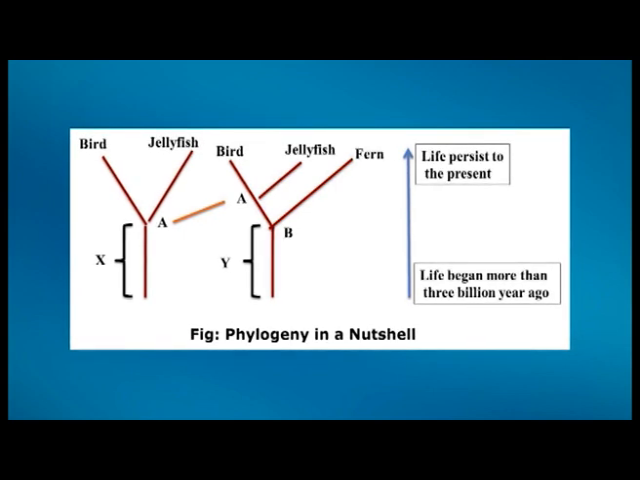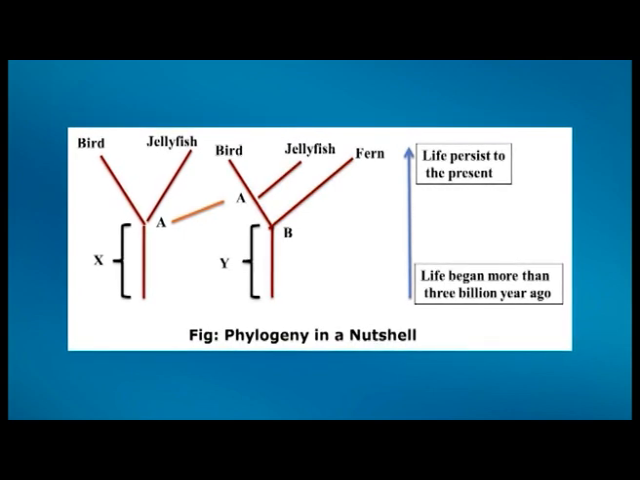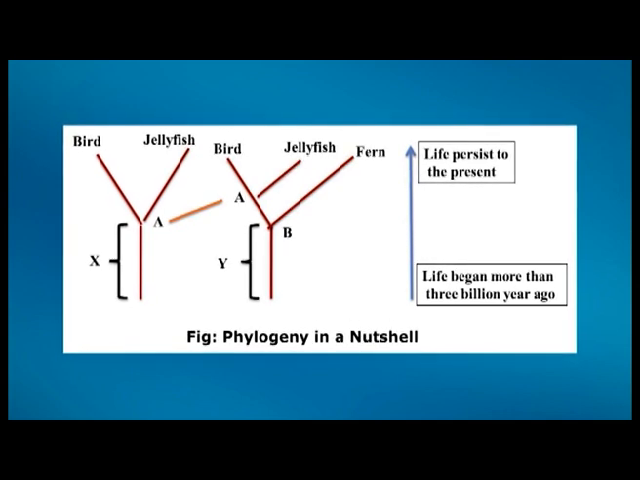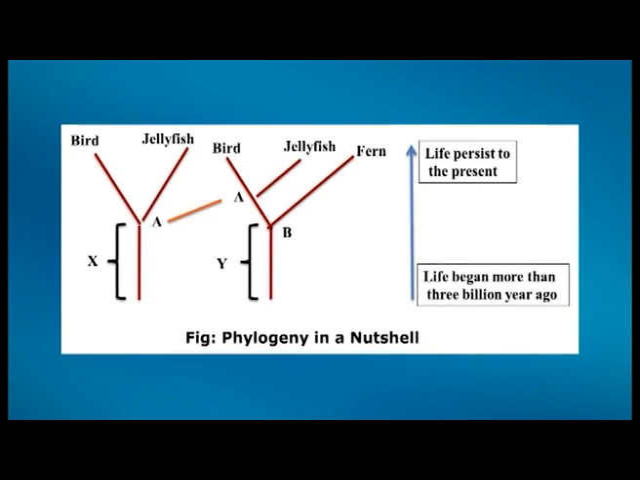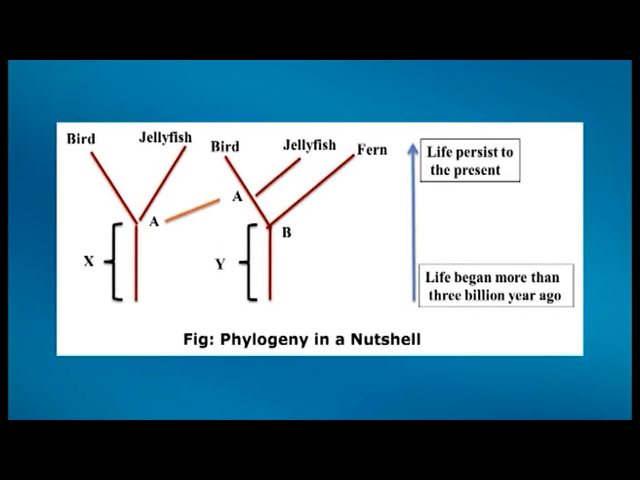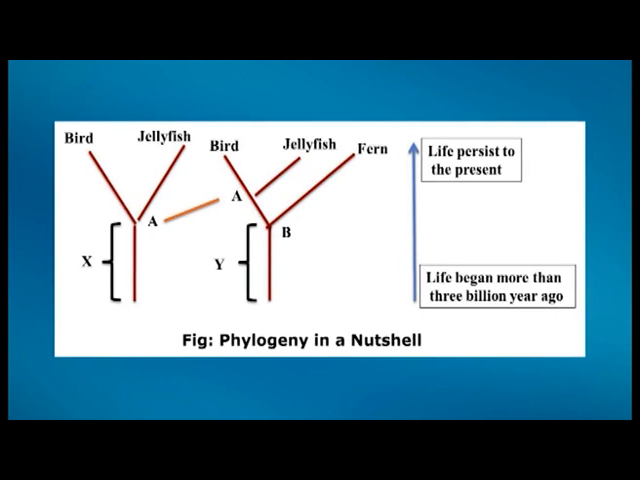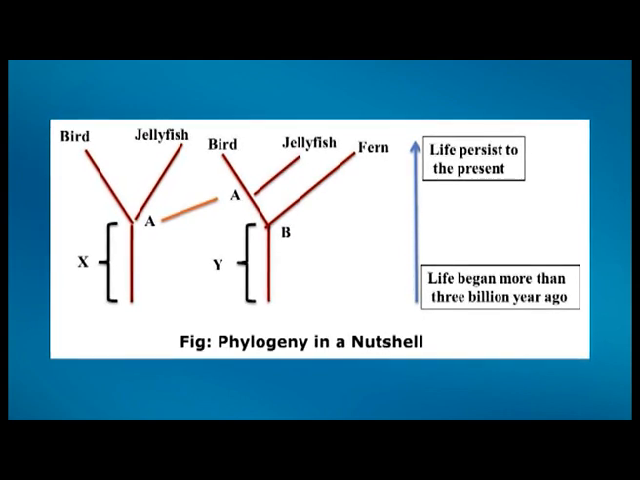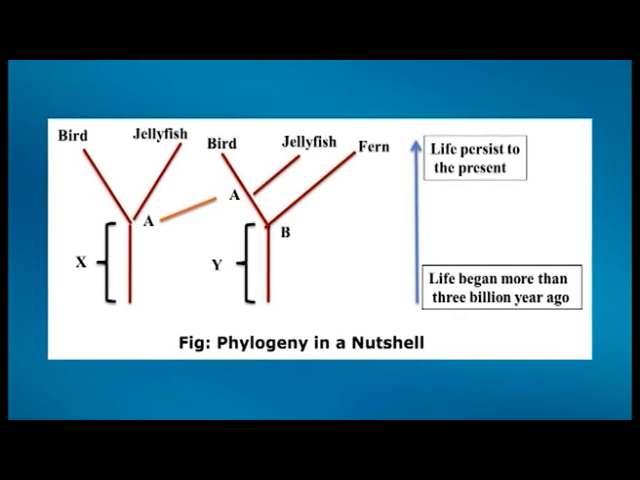B is the most recent common ancestor of the bird, jellyfish and fern. Y shows the portion of history the bird, jellyfish and fern share. The bird and jellyfish share a more recent common ancestor A that the fern does not share. Therefore, they are more closely related to each other as compared to the fern. Now, in the next topic, I am going to discuss the gene tree and species tree.